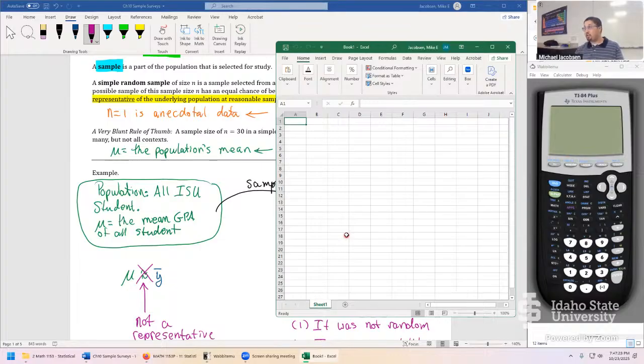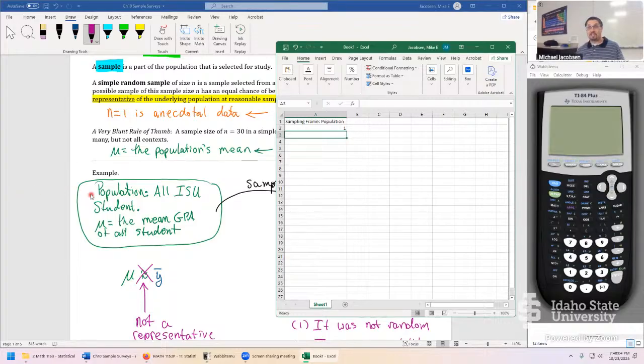So the first thing we need is something called a sampling frame. This is just another way to say we're listing out the population in a particular way. If ISU was doing this, they'd be listing out student numbers for every single student that's registered at ISU, and they could just spit this out of their databases. The competing universities doing this are going to have to get more clever and find a way to identify a number. We'll just use 1 through 11,000. So that number is assigned to every unique individual in this population. You can see how this is a really big problem.